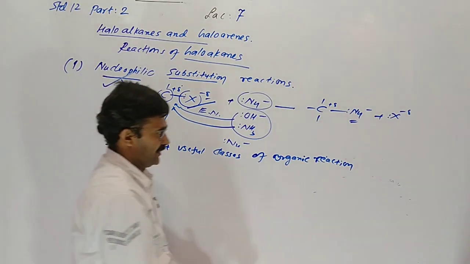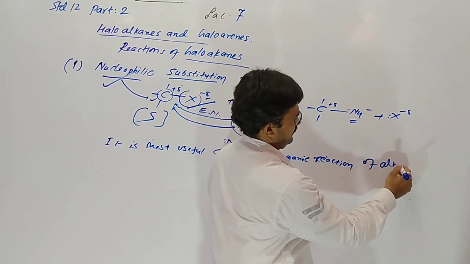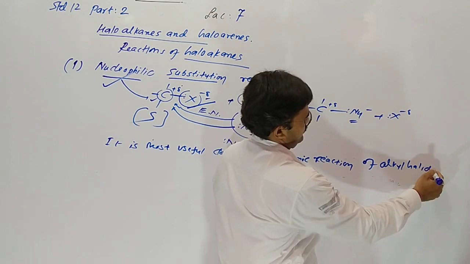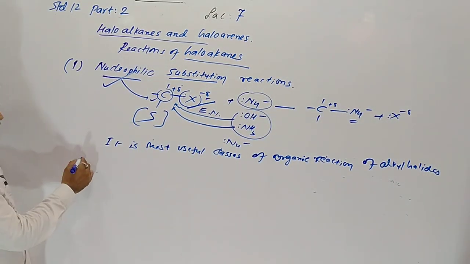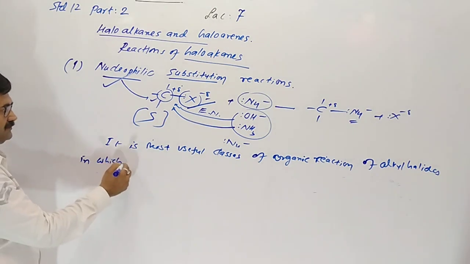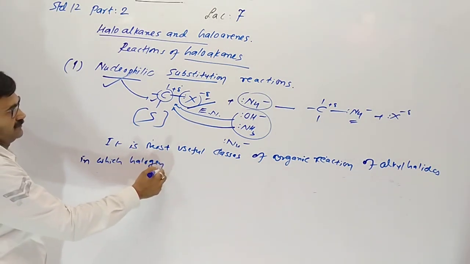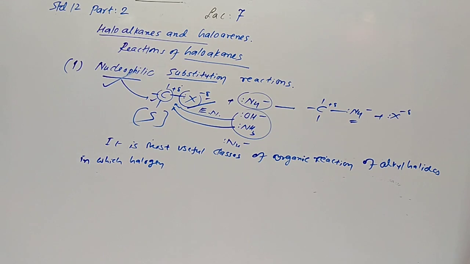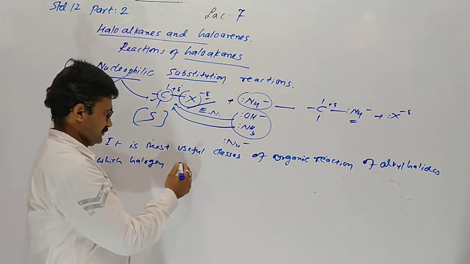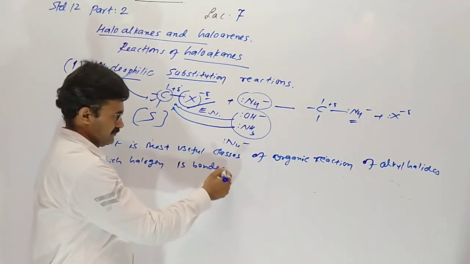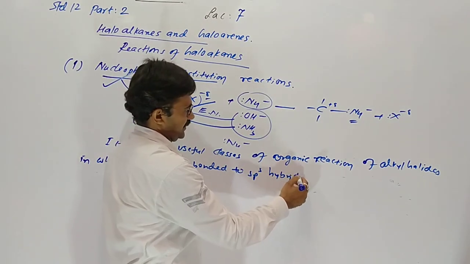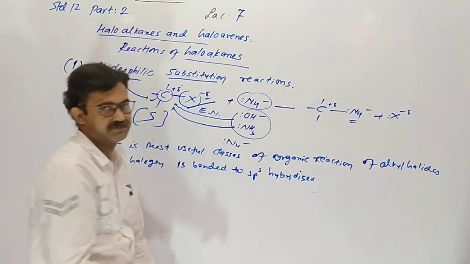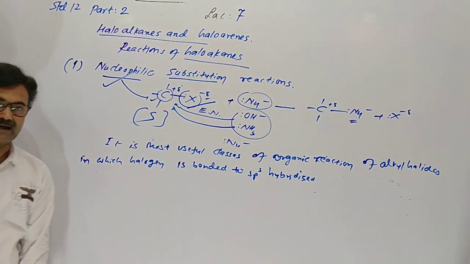Of alkyl halide, in which the halogen is bonded to sp3 hybridized carbon.